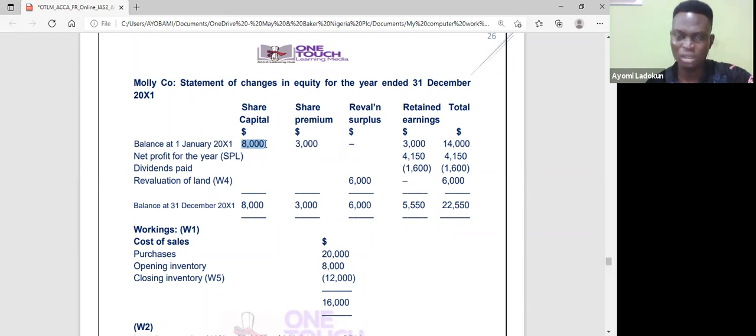Share capital, except they issue new shares during the year, will always remain the same. Then share premium is in the account. Then retained earnings, you also see that in the account. So now in my retained earnings, I will now add the profit for the year. I've already computed it, okay? You have profit for the year. Then you ask, did they pay dividend? You remove that dividend. Is that okay? Then that revaluation surplus under the land, that was a value from 5,000 to 11,000. That's what you put here. Okay, you just do all these additions and subtractions. Then you have your final figure.